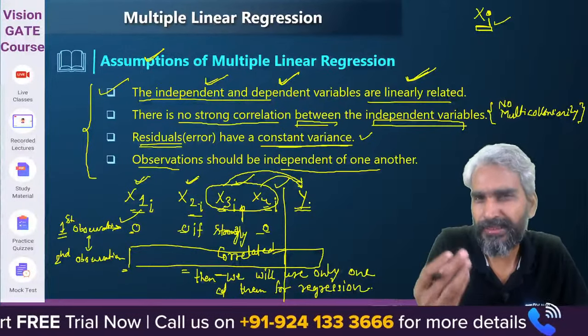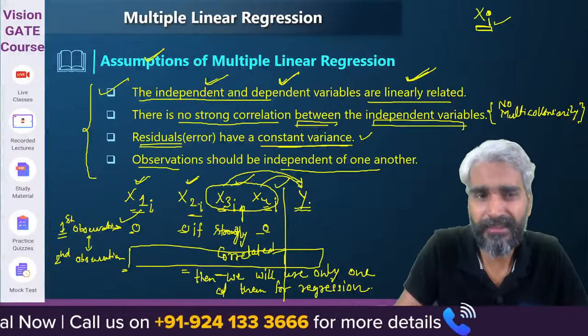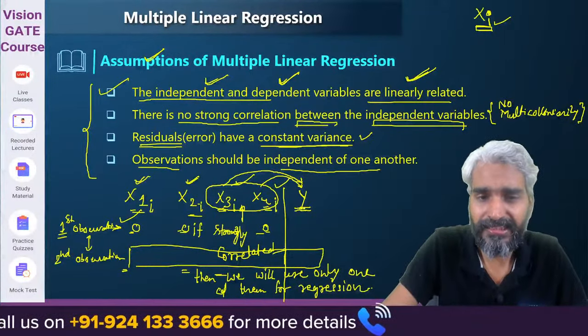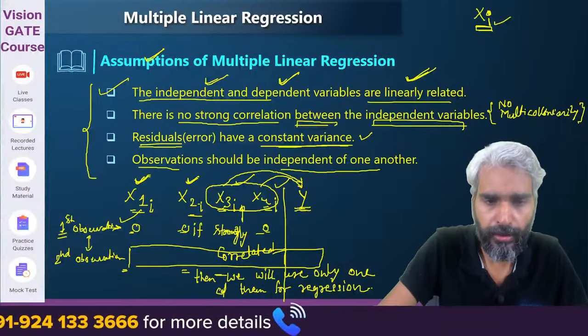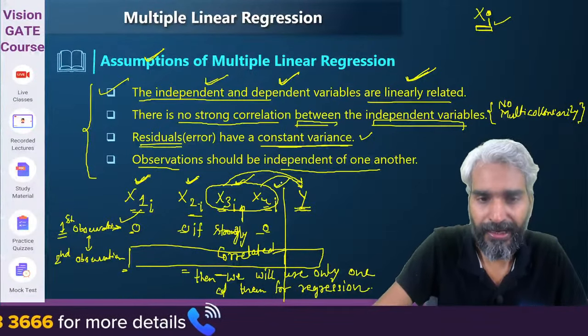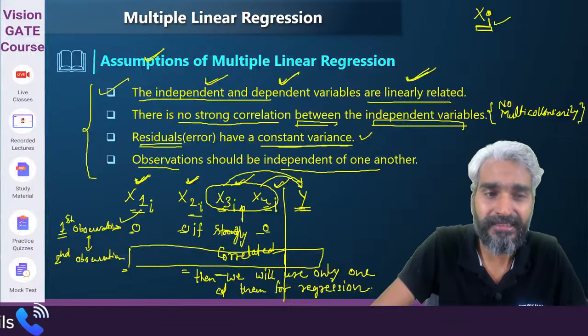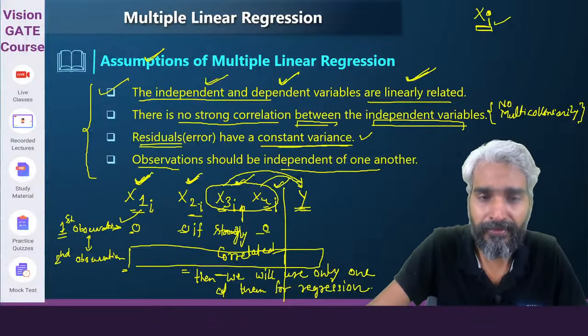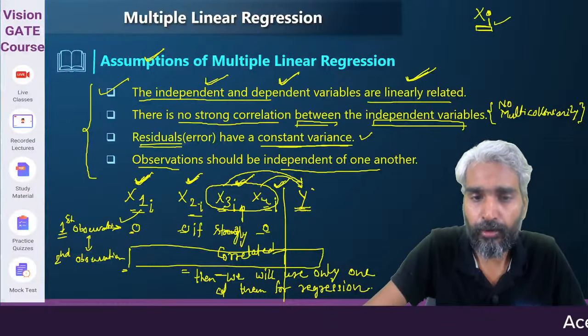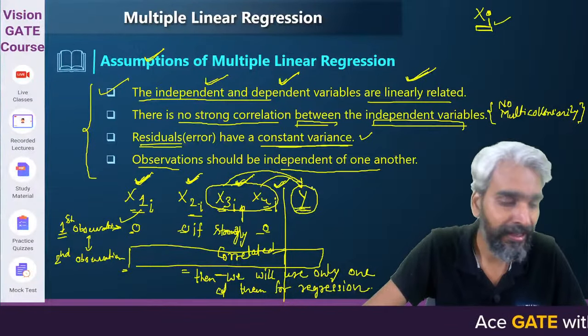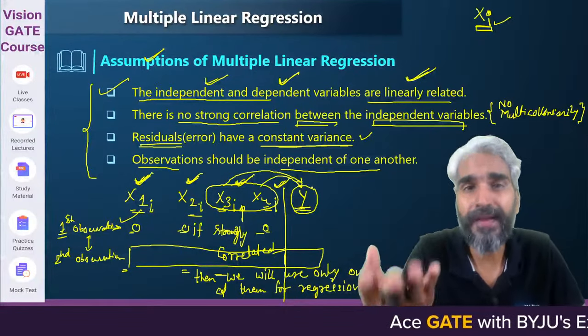Generally, a person will think that if y is dependent on many things, then considering all those independent variables to predict the value of y will be more appropriate.